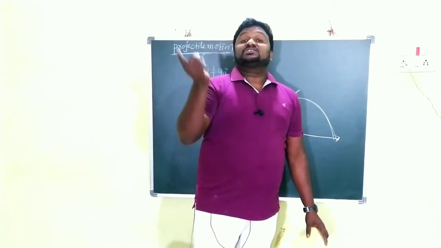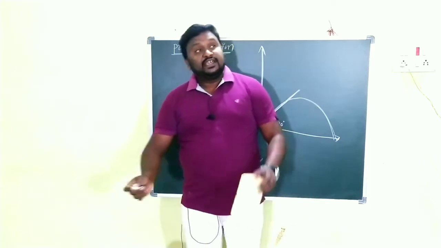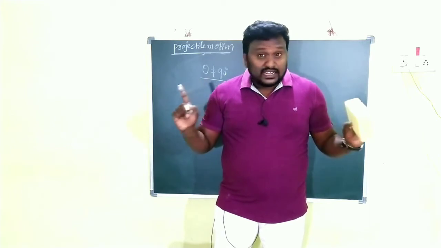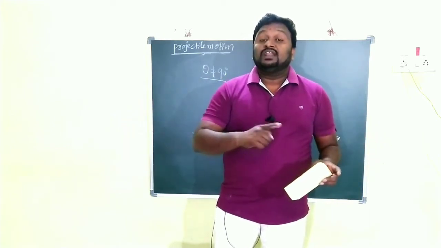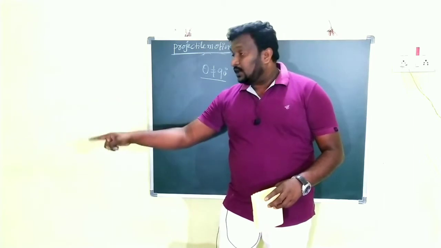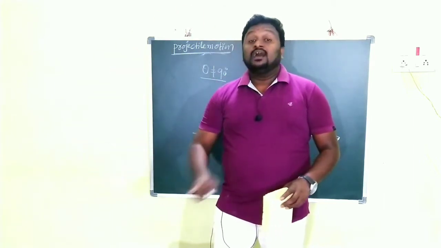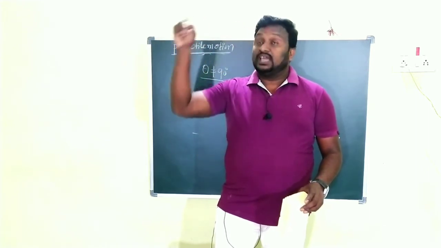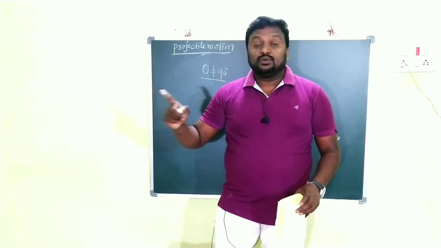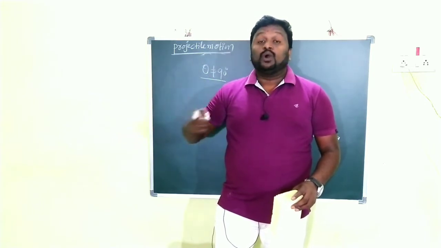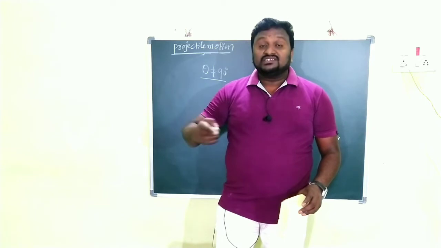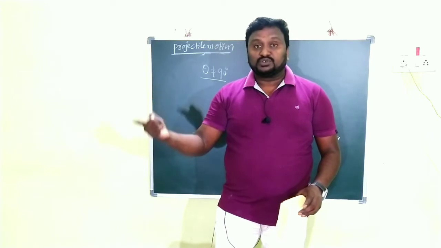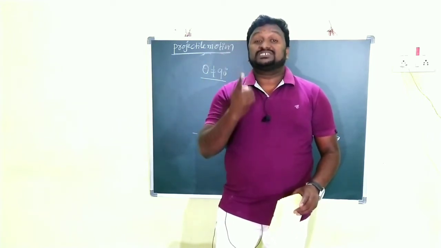Then that body is called a projectile. Once the body enters the air, it is affected only by the gravitational force. That's why we conclude the body will reach the ground in the path of a parabola, because of gravitational force. That type of body is called a projectile.